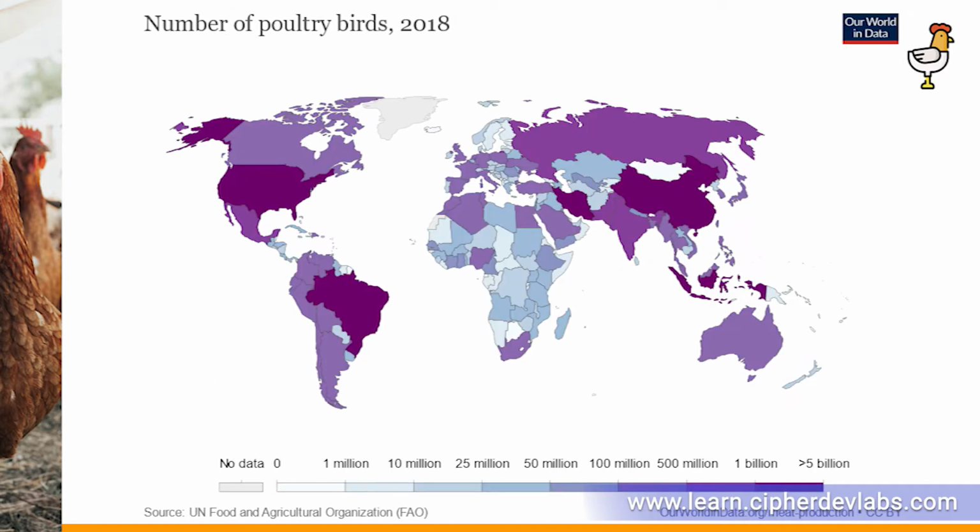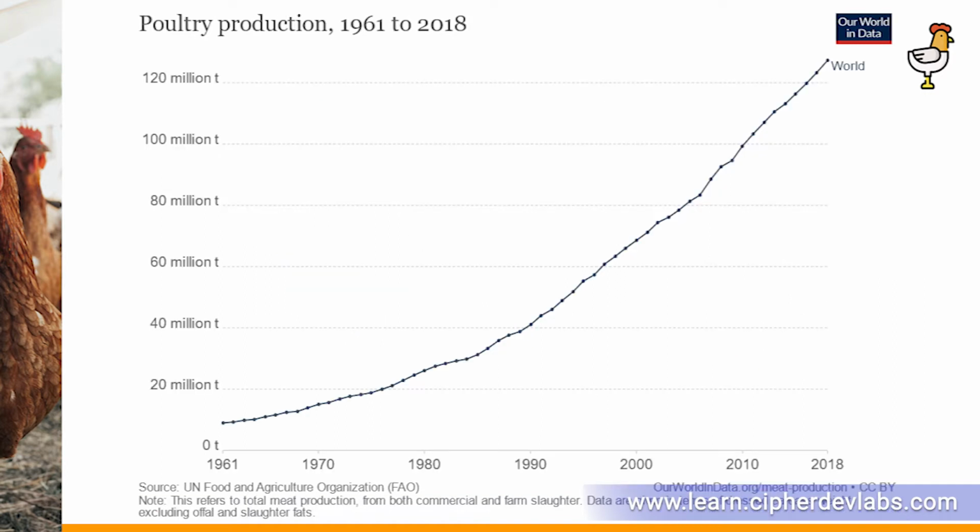Next, we move on to number of poultry birds in 2018. Here we see China leading with 6.38 billion birds in 2018. Then we have United States with 2.23 billion. Brazil we have 1.51 billion, and then there's Iran with 1.08 billion birds. If you analyze this graph, we have seen a considerable growth from 1961 to 2018.